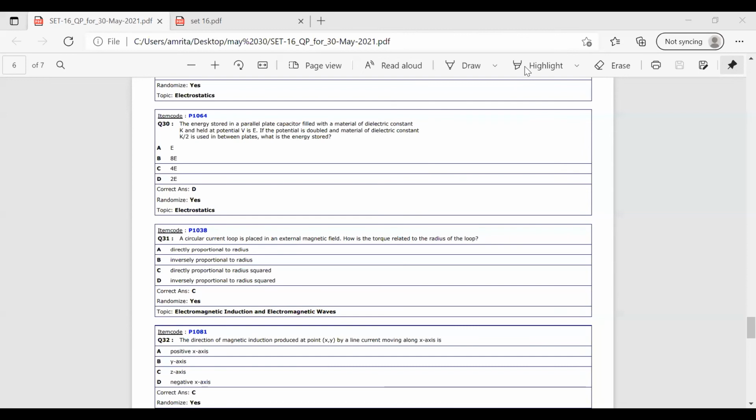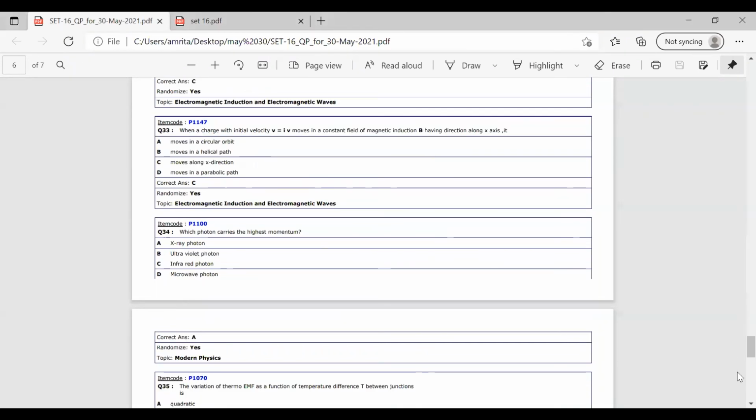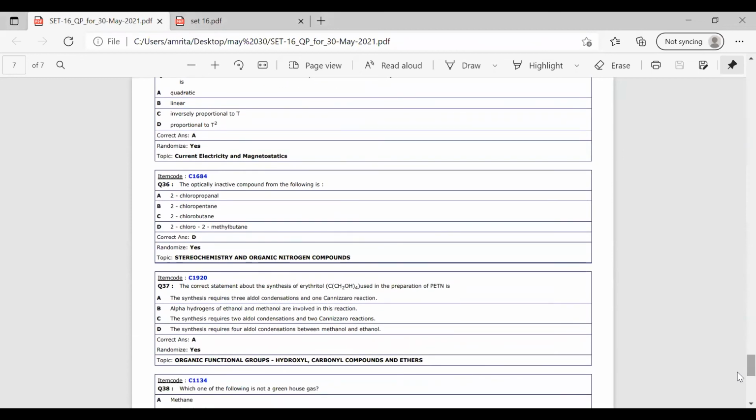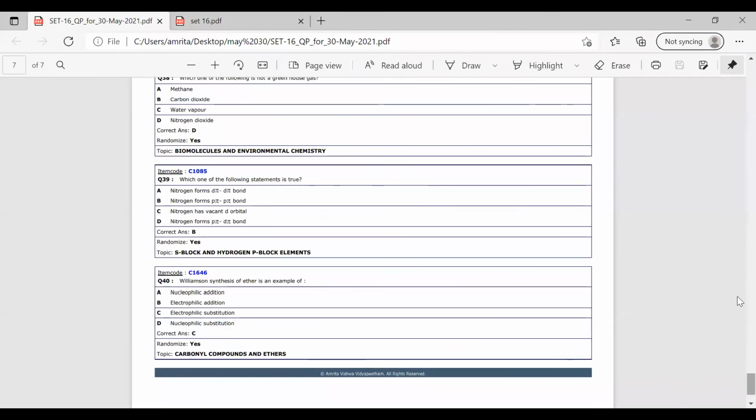He's asking why water vapor is a greenhouse gas. It can contribute to the warming.